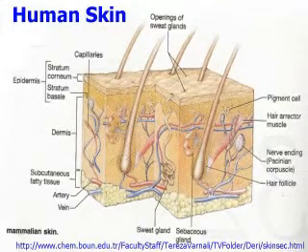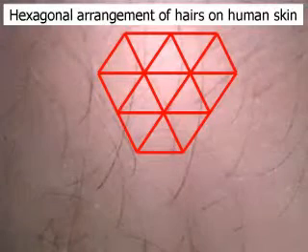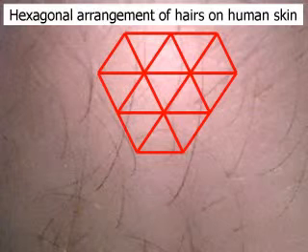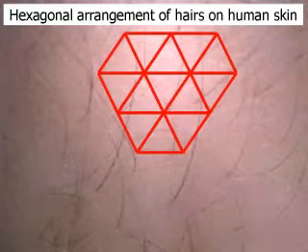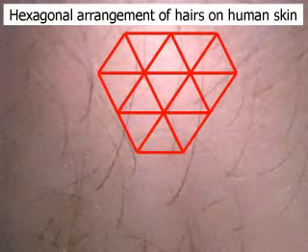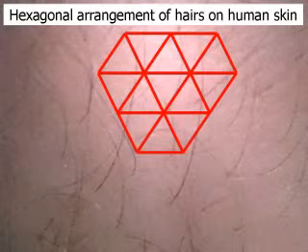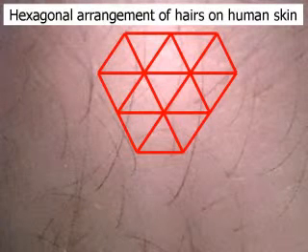Now if we ponder and reflect, and Allah God Almighty urges us to ponder and reflect about our bodies, we see that the hairs of the human body, what you see on the screen is a view of human skin, and you can see the hair. Now what's very important to notice is that the hairs, Allah God Almighty arranged them in a hexagonal mesh. They are not lined up straight, but every 3 hairs form a triangle, and triangles form hexagonal structures. So Allah God Almighty arranged the hairs on human skin in a hexagonal pattern.